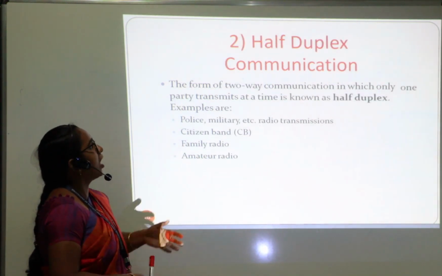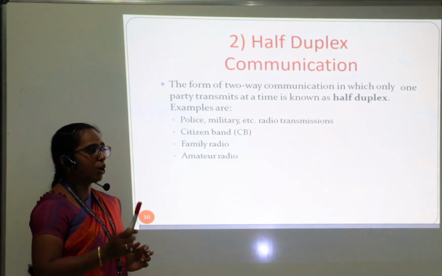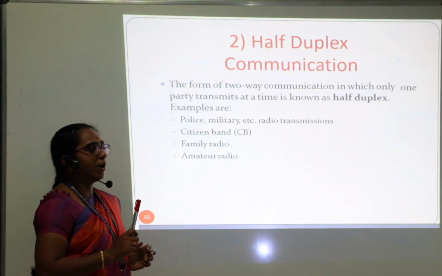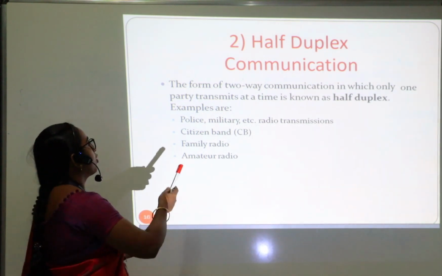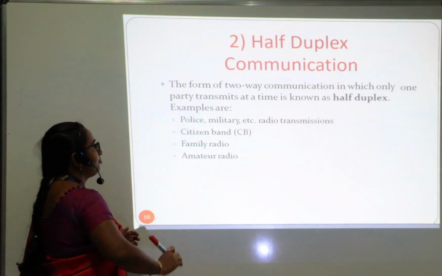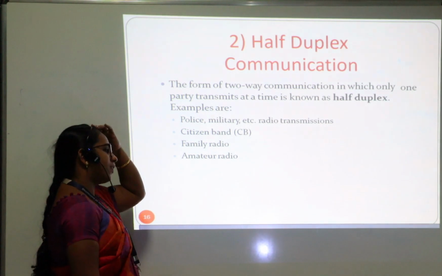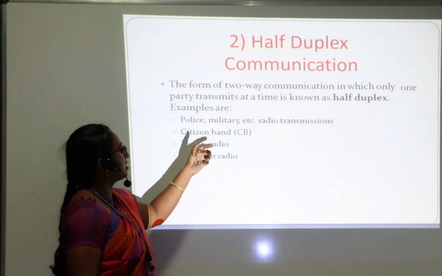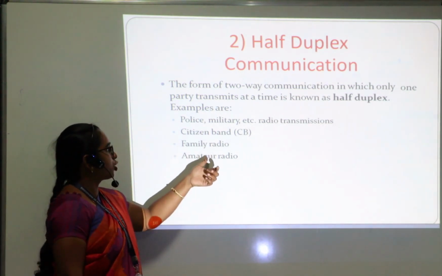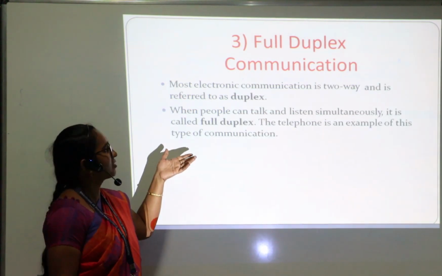Next is half duplex. It is two-way communication, but only one person can speak at a time. For example, the walkie-talkie that the police use. Then we have citizen band, family radio, and amateur radio. All these are examples of half duplex communication.